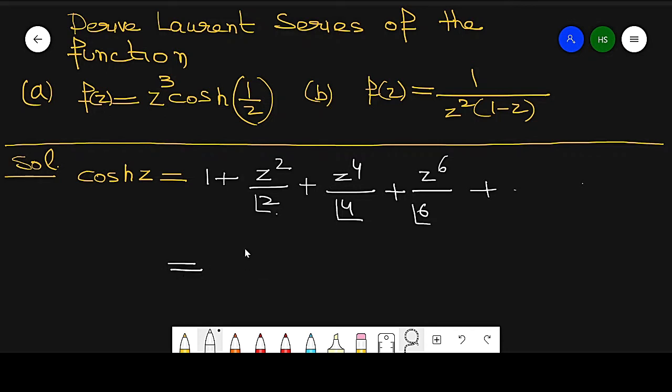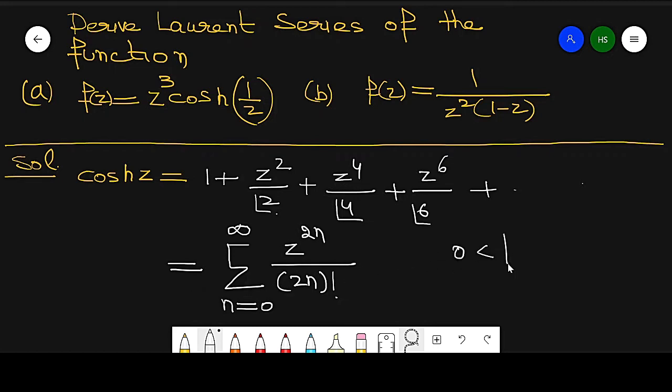In series form, this can be written as the sum of z raised to power 2n over 2n factorial, where n runs from 0 to infinity. We know the formula in this form, valid for modulus of z less than infinity, in the entire region.